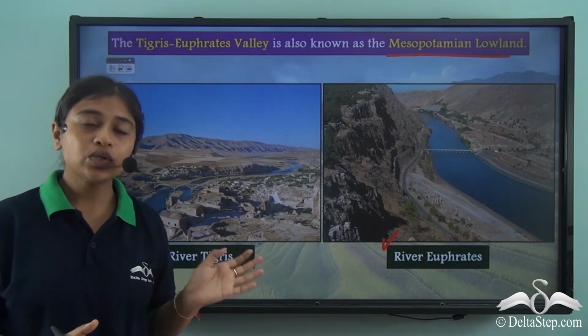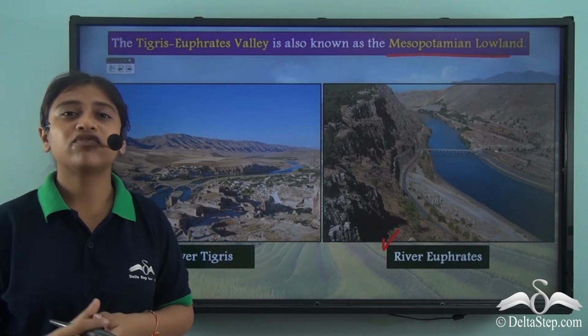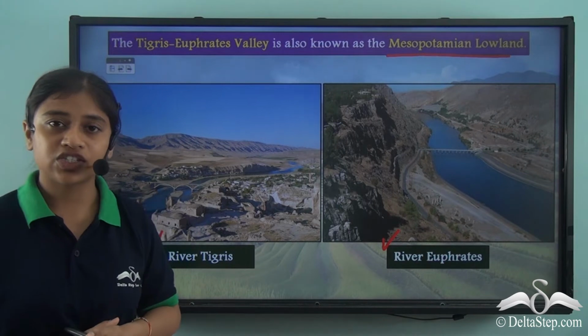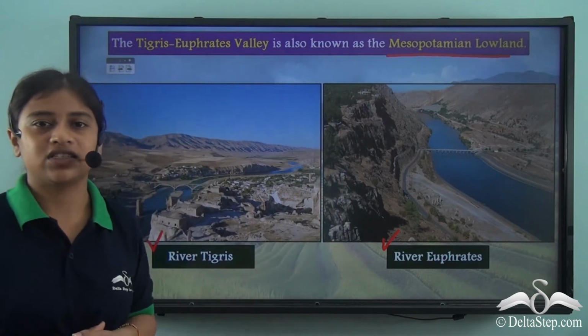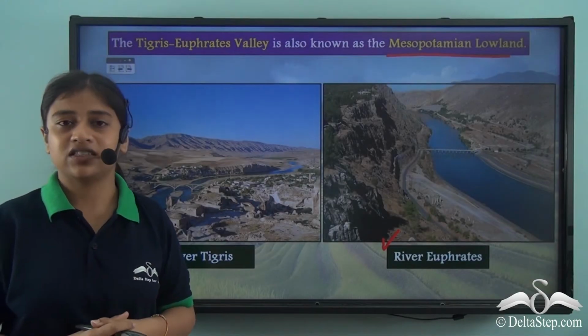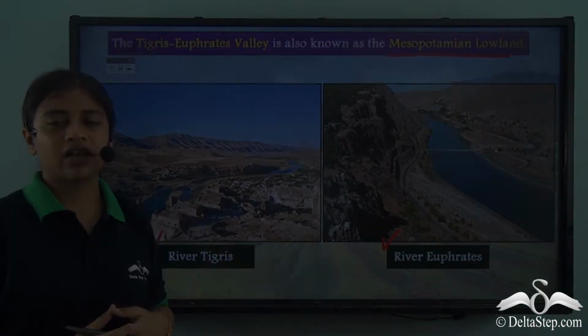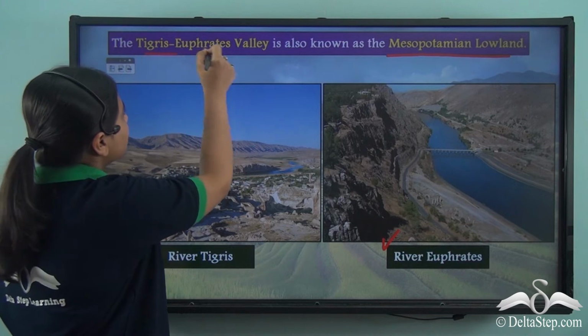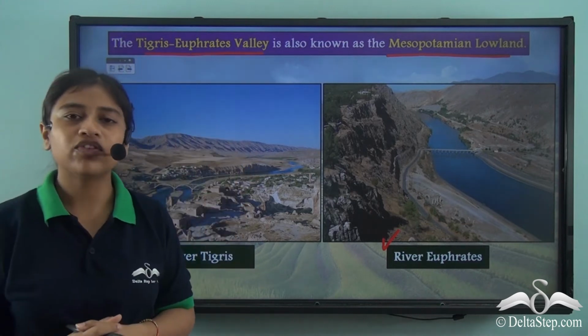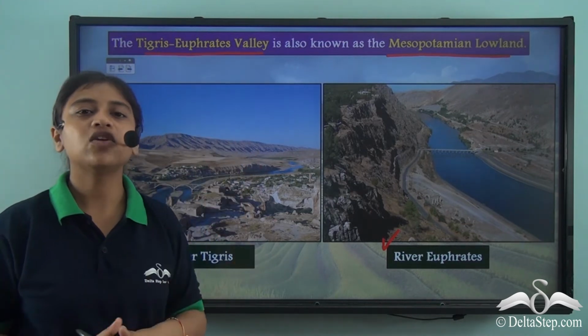So, in the southwestern part of Asia, one of the earliest human civilizations was the Mesopotamian civilization. And the Mesopotamian civilization flourished along the banks of these 2 rivers. So that is why the Tigris-Euphrates Valley is often known as the Mesopotamian lowland.